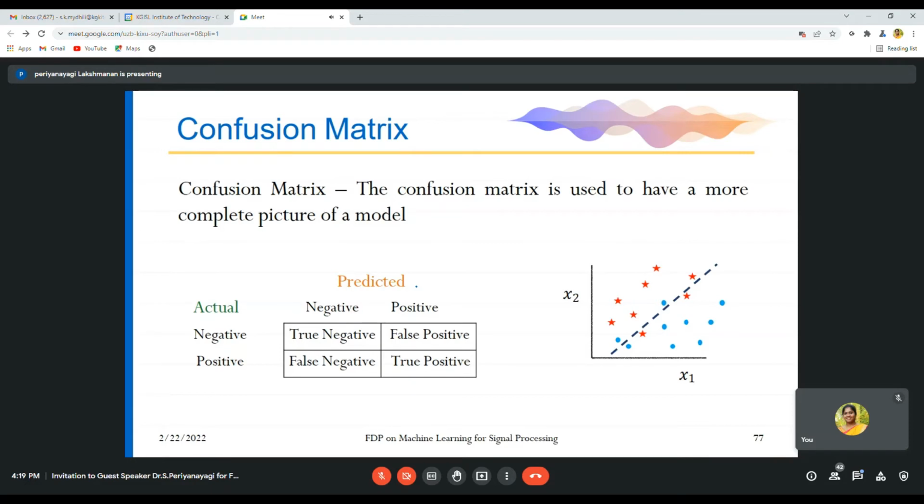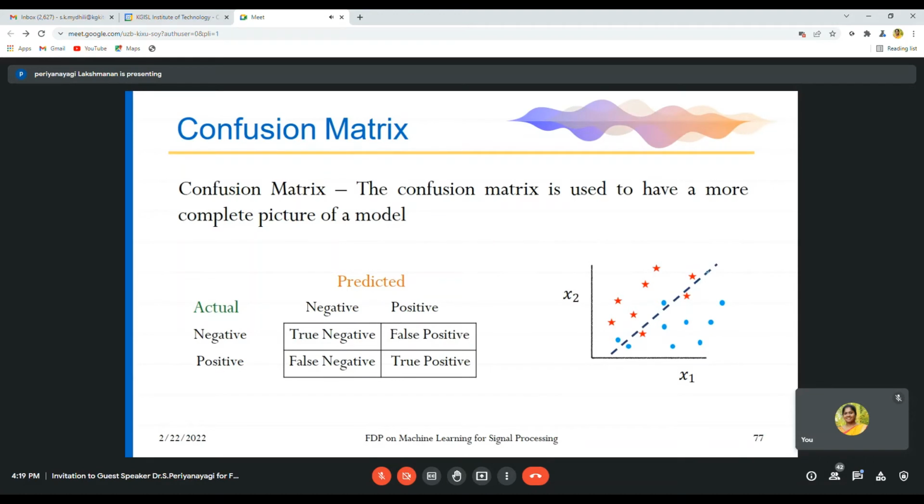If a rose is detected as rose, that is, actually it is a rose and your prediction is also rose, then it is true. So you are comparing your predicted value with your actual value. That actual value is taken as ground truth. By using that, we'll be calculating the confusion matrix. How we are going to calculate the confusion matrix, we'll see later. So this is lotus and rose.